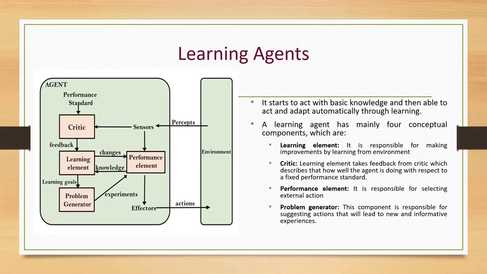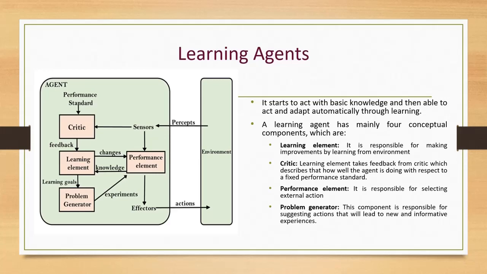The first one is learning element. It is responsible for making improvements by learning from the environment. The next one is critic. The learning element takes feedback from the critic, which describes how well the agent is doing with respect to a fixed performance standard. The next one is performance element.